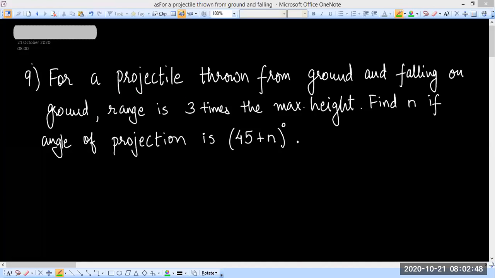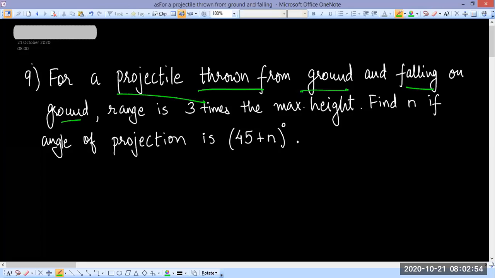So it is given that a projectile is thrown from ground and it is falling on the ground, right? And the range is 3 times the maximum height. Okay, first of all, tell me, has anyone done this question? Tell me your answer. Have you got an answer? If yes, what's your answer?